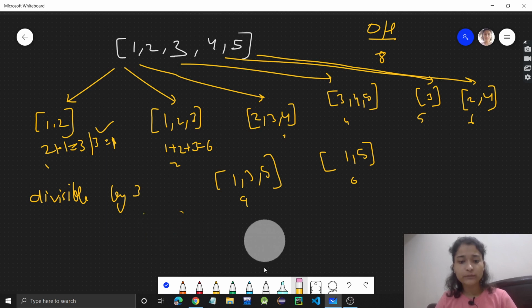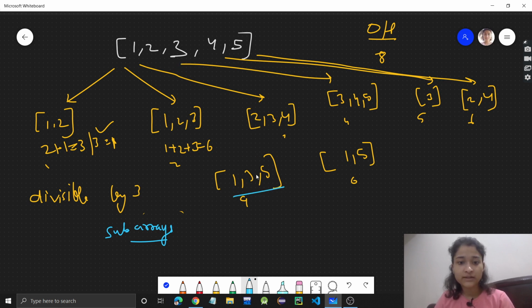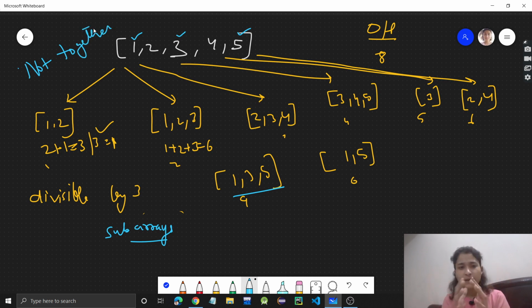So now see how we will approach this problem, right? Think here, these groups which we are making are not subarrays. Subarrays would mean elements together, like here, see this one, 1, 3 and 5. These are random elements. They are not together. So there is no constraint that we have to take only subarrays. We can take subsequences also, any elements from anywhere. For example, here we have this 2 and 4. So 2 is here, 4 is here. It could be anything, right?